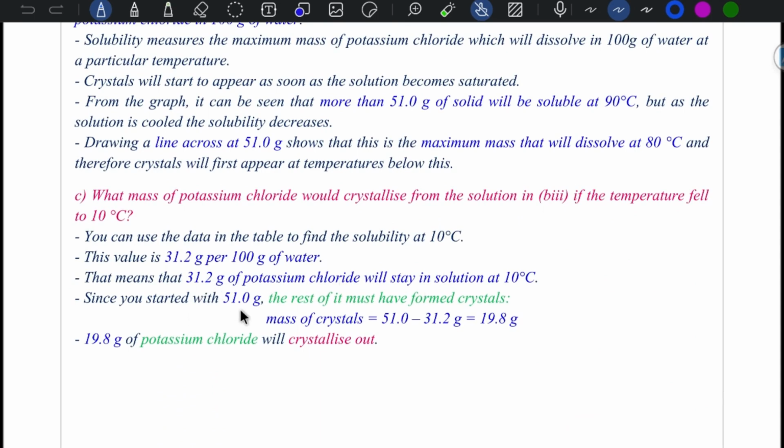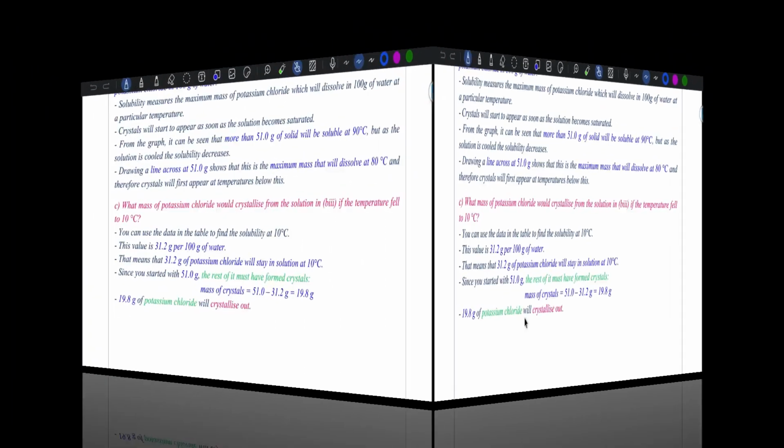And 51 is the solubility. The rest of it must have formed crystals. So 51 minus 31.2, 19.8 gram of potassium chloride will crystallize out. And now we finished the first topic.